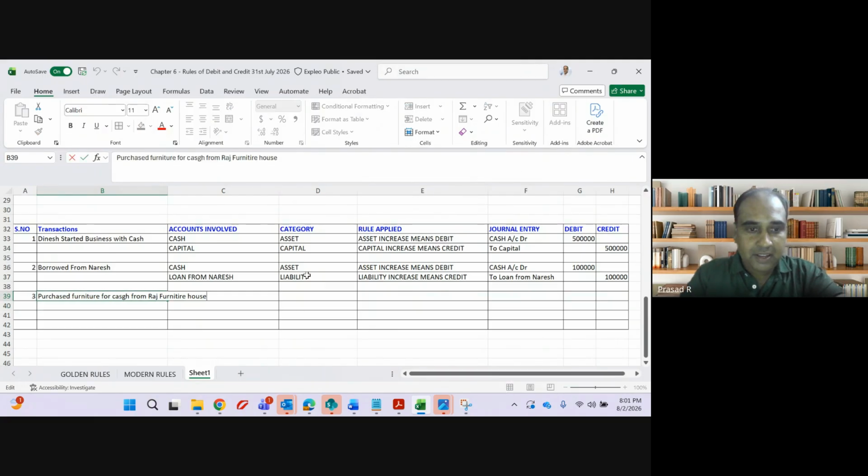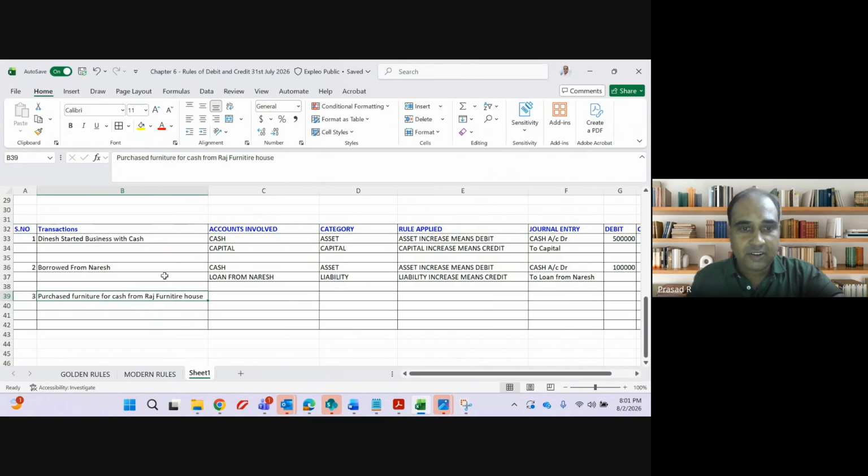Ignore all typing mistakes, guys. That's fine. Purchase furniture for cash from Raj Furniture House. There is a mistake in furniture also, but okay, let me complete it. Not a problem. Purchase furniture for cash. Which are the two accounts involved, guys?